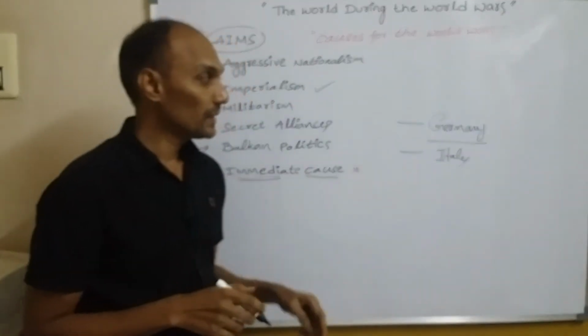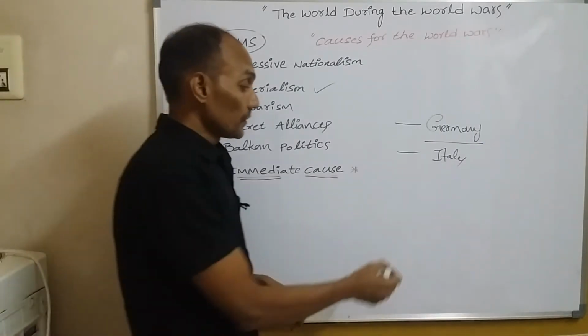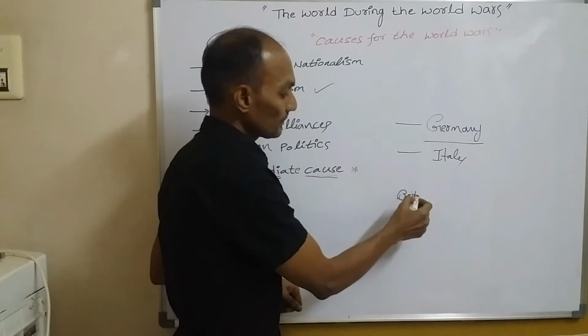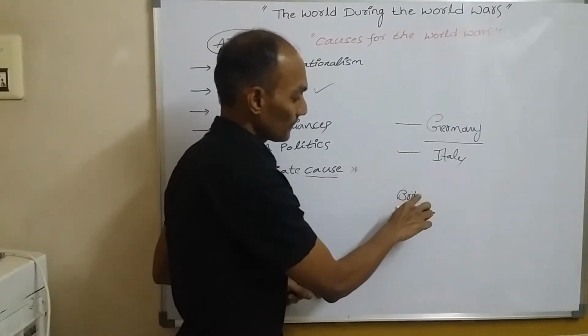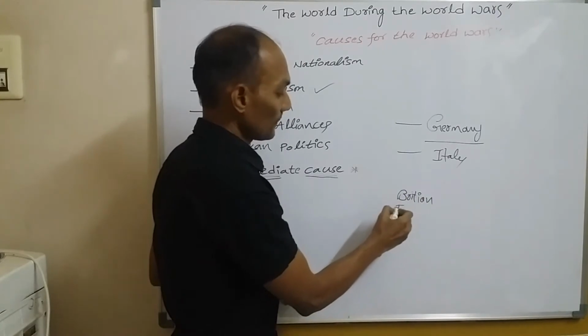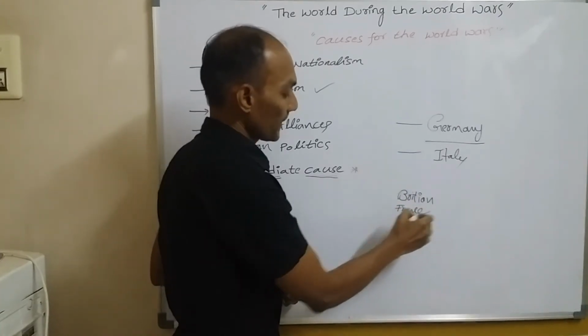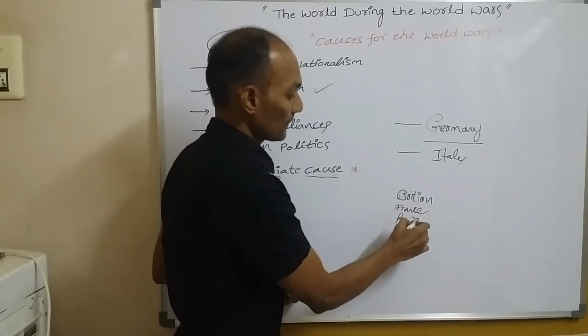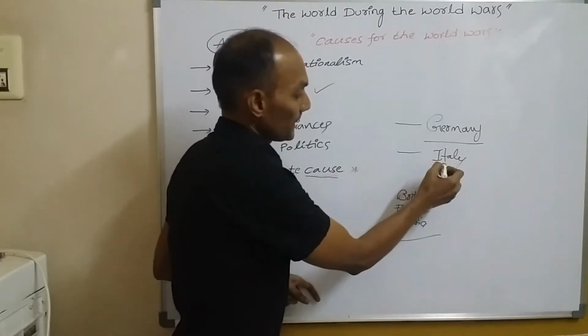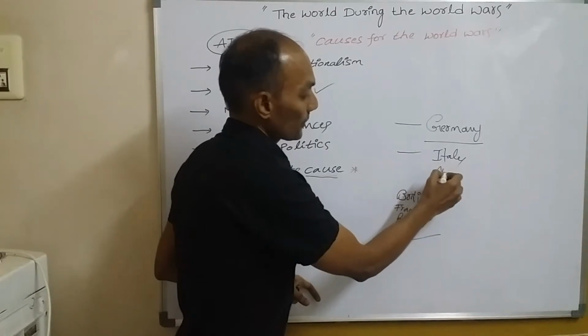What happened here, especially in the European countries, for example Britain, France, Russia and Germany, Italy and Austria?